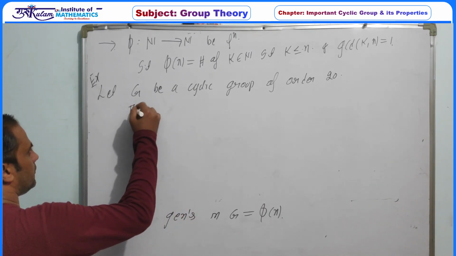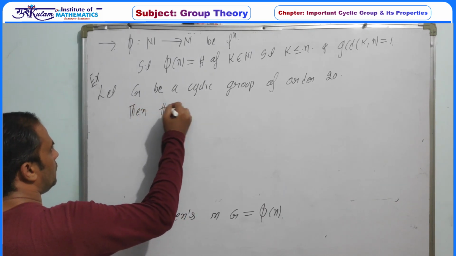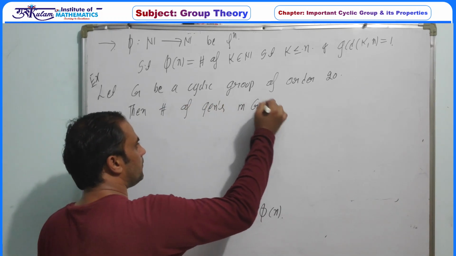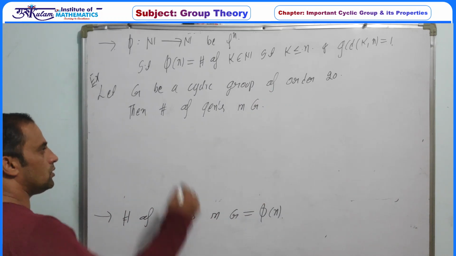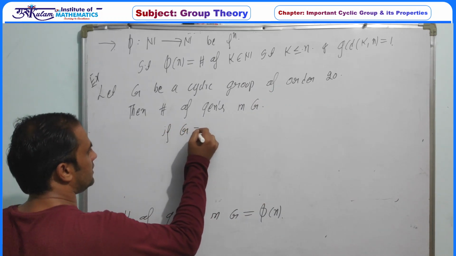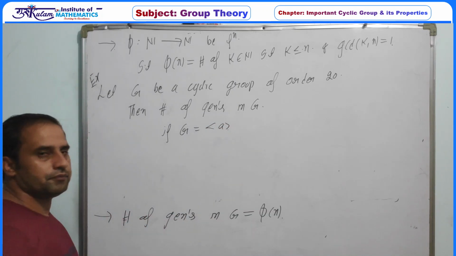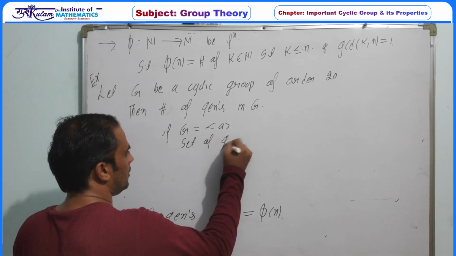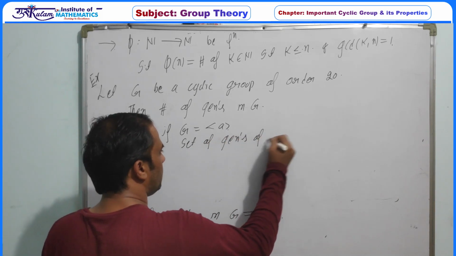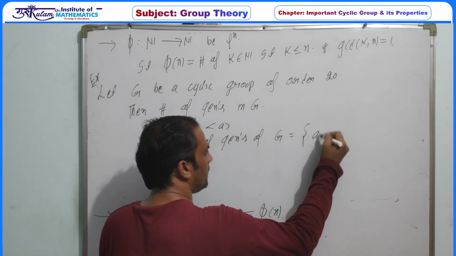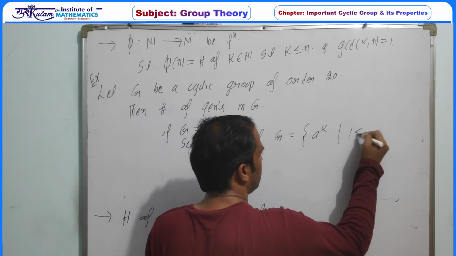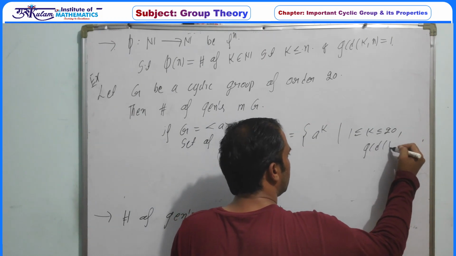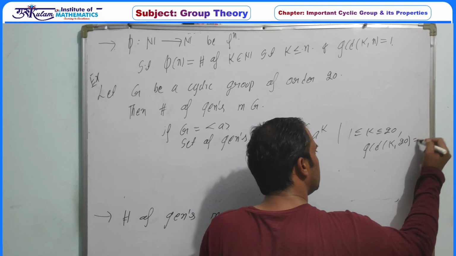Then the number of generators in G. So simply, if G is generated by a, then the set of generators of G is a to the power k with 1 less than or equal to k less than or equal to 20 and the GCD of k and 20 equal to 1.